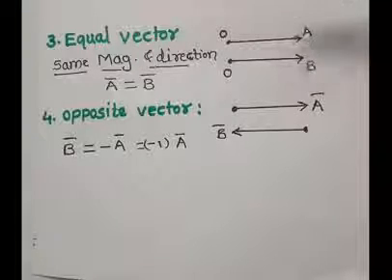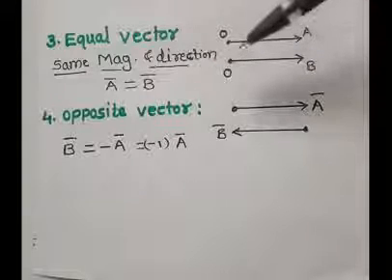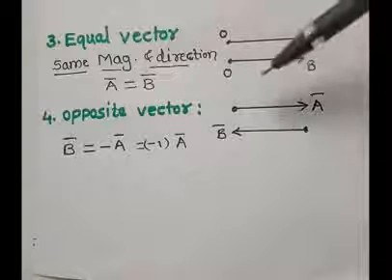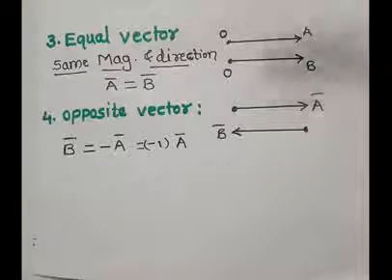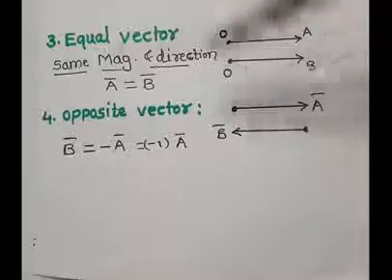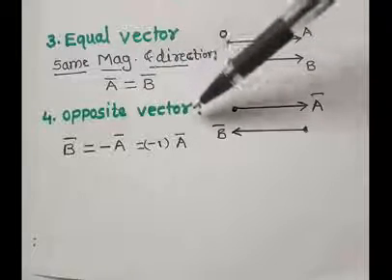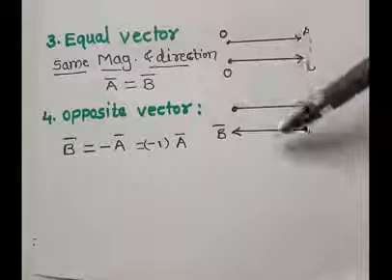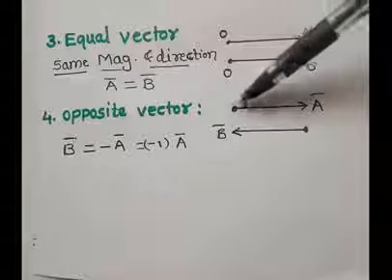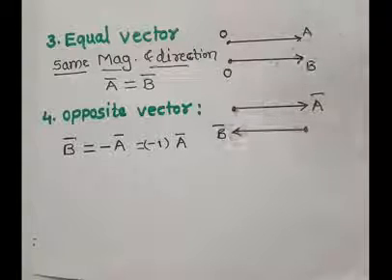What is the definition of parallel vector? If two vectors are equal in magnitude and their directions are the same and both are parallel to each other, then the vectors are called parallel vectors. Now we go to the next type of vector, the opposite vector. Again, explanation. There are two vectors. One is OA bar and the other is OB bar.